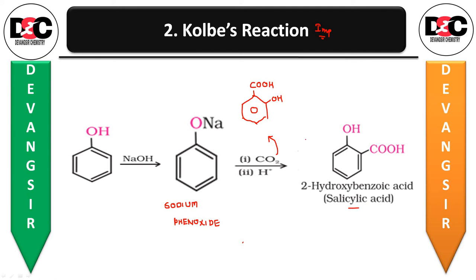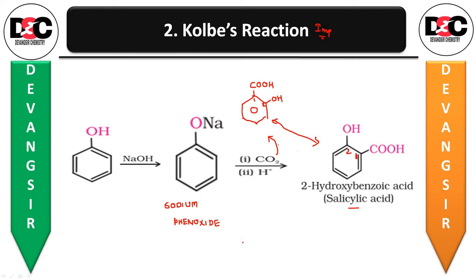See, both this product, what I have drawn and this one, both are the same only. Only the position differs, I have just drawn the COOH on top and OH on the side. The number one will be to this carbon, 1, 2. So 2-hydroxy, at number 2 you have OH. So here also it is 1 and then 2. So 2-hydroxy, and then benzoic acid. So it is also called salicylic acid.